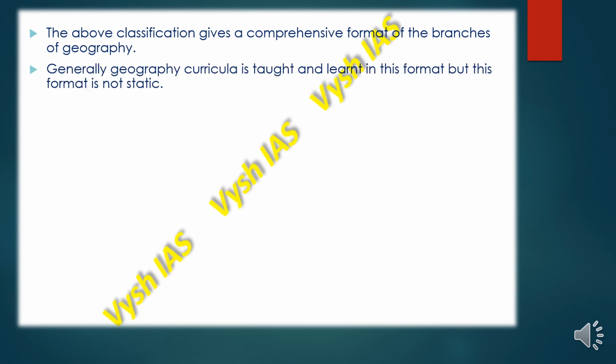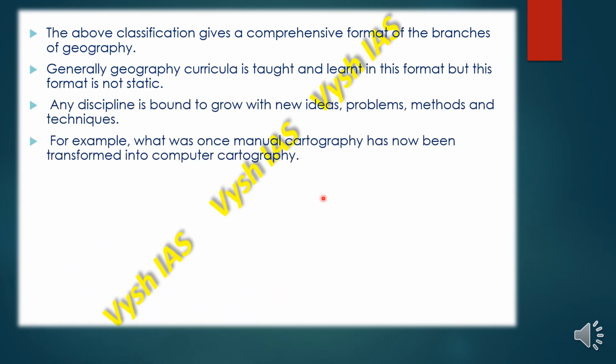The above classification gives us a comprehensive format of the branches of geography. Generally geography is taught and learnt in this format, but this format is not static. It keeps changing. Any discipline is bound to grow new ideas, because each day something or the other happens and gets included, new problems arise, and new methods and techniques are discovered. For example, what was once manual cartography has now been transformed into computer cartography, from manual to digital.